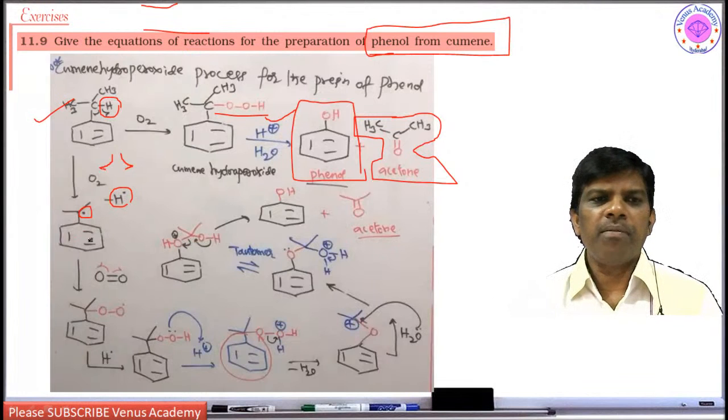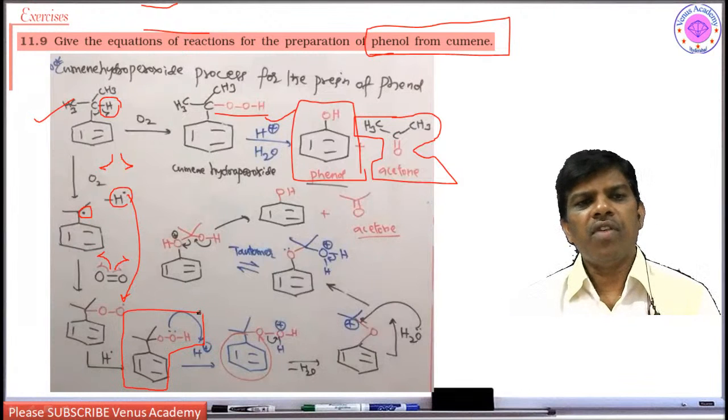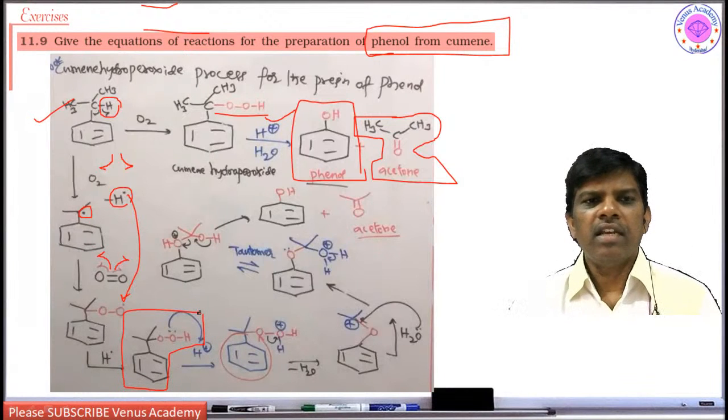Cumene free radical, in the presence of cumene free radical, oxygen undergoes homolysis to give a free radical. So this is also a free radical, to give cumene hydroperoxide free radical. This free radical now takes up this hydrogen free radical to give this cumene hydroperoxide, which is actually an intermediate. This can be isolated if you want. So this cumene hydroperoxide intermediate upon hydrolysis in presence of acid.